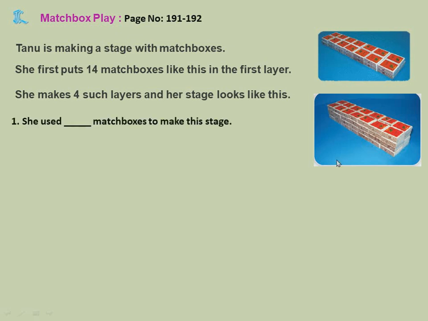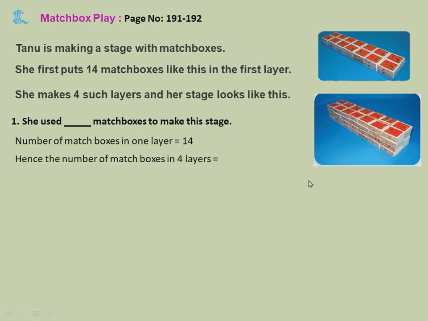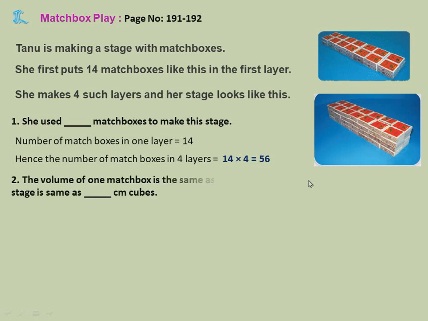Now she used dash matchboxes to make this. Now they're asking how many matchboxes to make this stage. So number of matchboxes in one layer, just now we counted. How many we got? 14. Yes or no? 1, 2, 3, 4, 5, 6, 7, 8, 9, 10, 11, 12, 13, 14. One layer 14. How many layers are there? 4 layers. So it will be 14 into 4 equals 56.